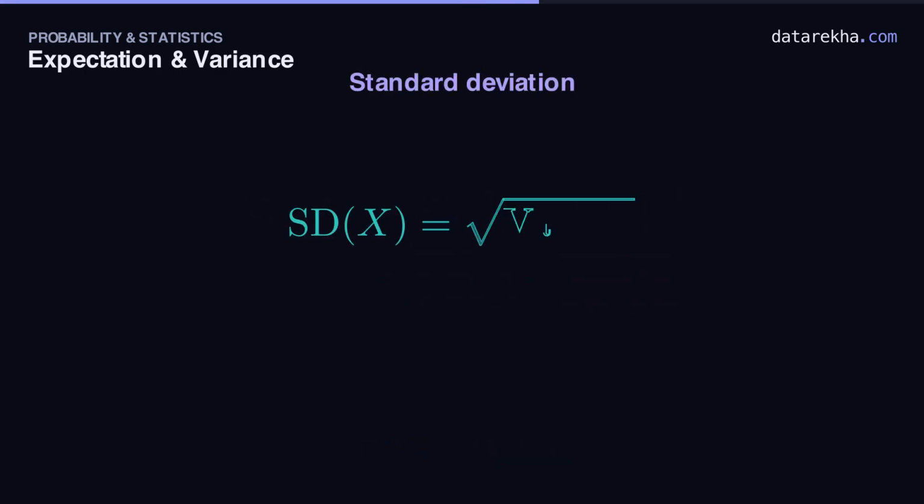One loose end. Variance is measured in squared units. If X is in rupees, the variance comes out in rupees squared, which is almost impossible to picture. What on earth is a squared rupee? So we take the square root and land back in the original units. That's the standard deviation. The same currency as X, a plain, honest measure of how far a typical outcome strays from the mean. It's the number people actually quote.